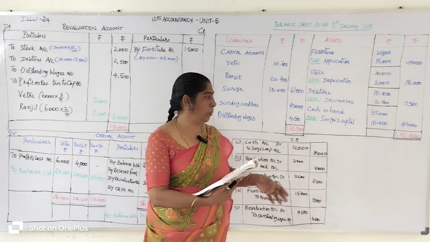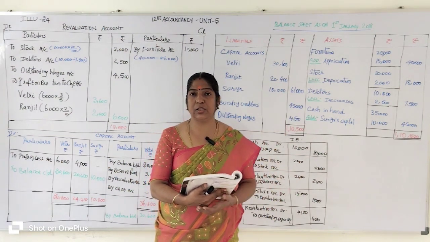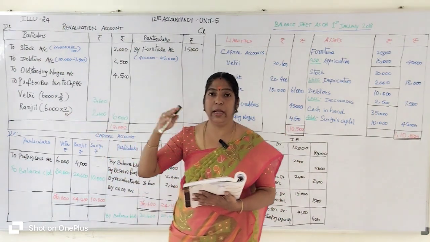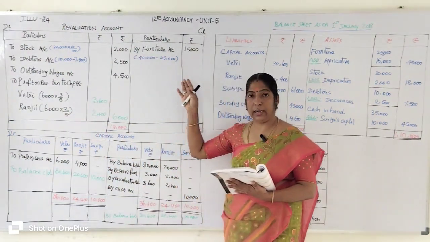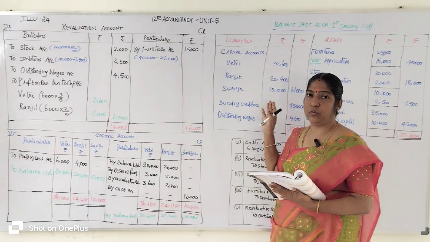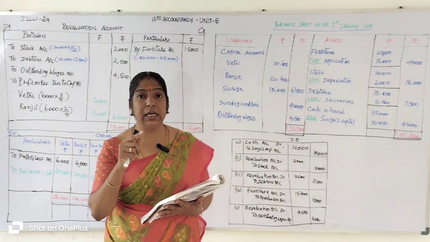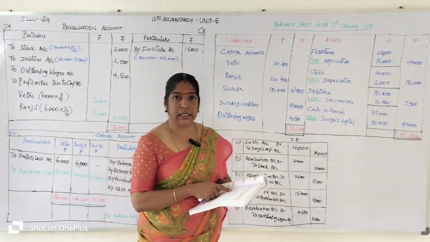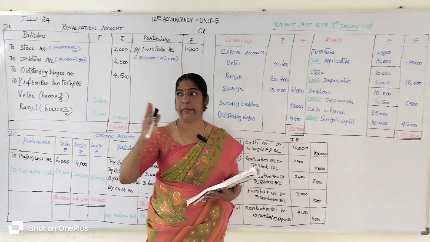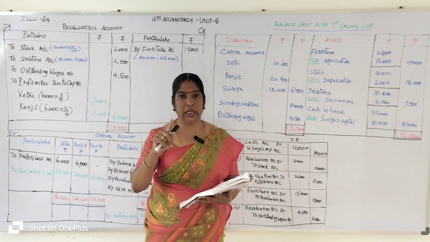If you do not pass the journal entry for the given adjustment, there is a chance of mistake in the revaluation account. If you make a mistake on the revaluation account, the capital account and balance sheet will also be fully mistaken. So to avoid the mistake, we are going to pass the journal entry for the given adjustment. Okay, so let's read the adjustment and pass the journal entry simultaneously. We are going to prepare the revaluation account from each journal entry.